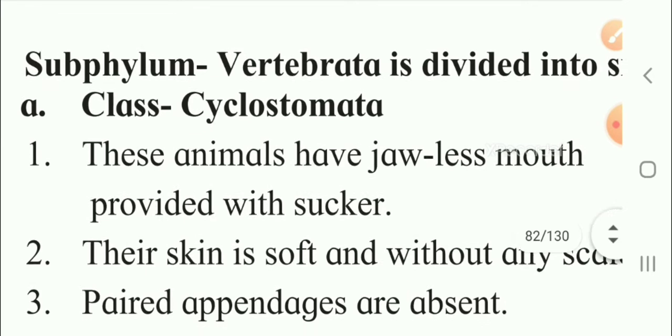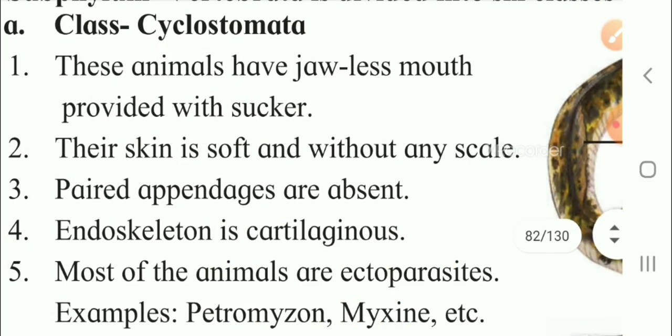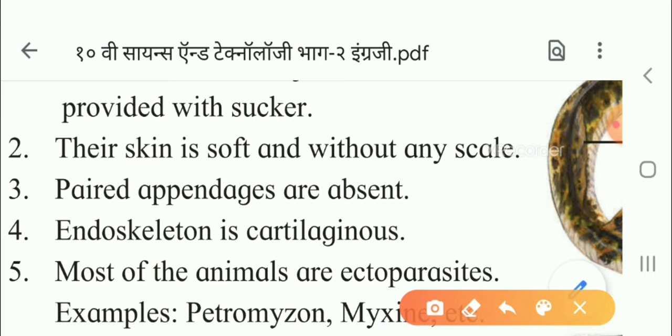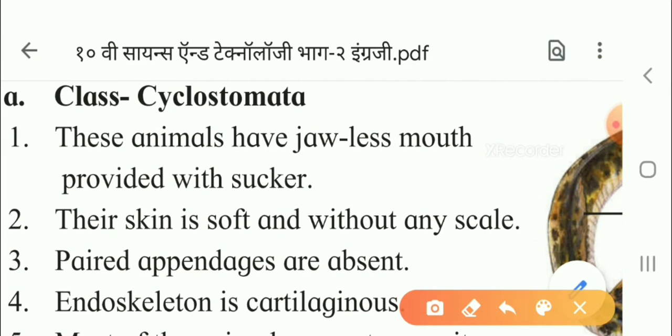So what is the first class, children? First class is class Cyclostomata. What is the meaning of cyclo, children? Cyclo means round. Stomata means when they are having the round mouth, we call them Cyclostomata.